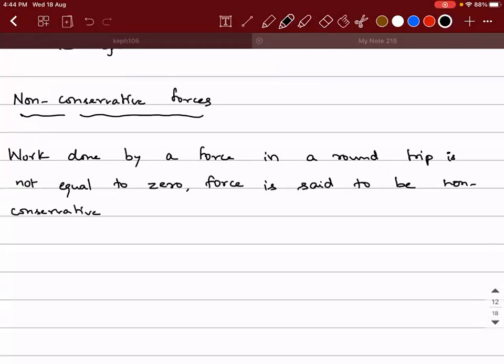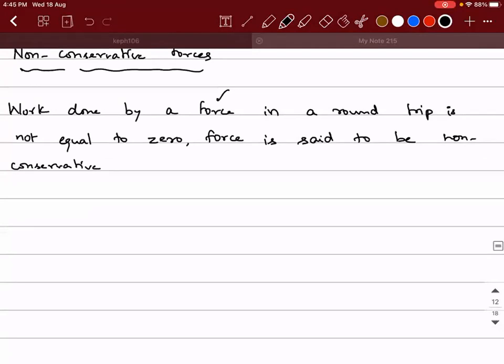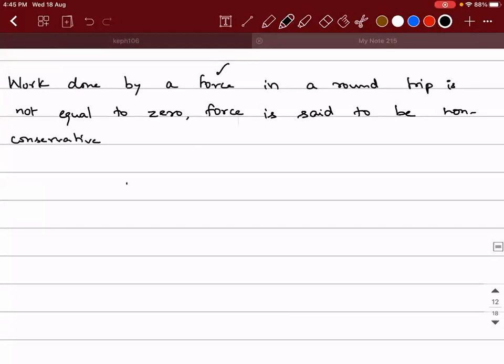See, generally, conservative, as the name suggests, is something which is preserved, right? So preserved, there is no loss of something, right? So here, conservative force, we understood what it is. So non-conservative force is something like this. Work done by a force in a round trip is not equal to 0, then we say that the force is non-conservative in nature. So let's understand what it means.